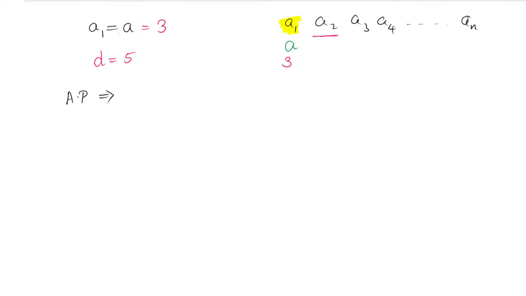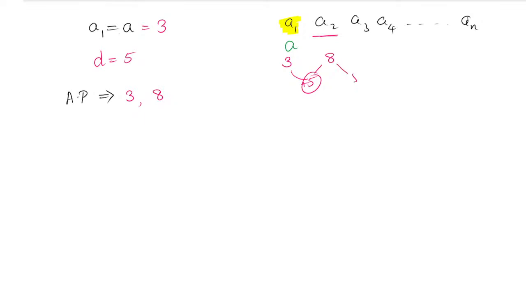The first is 3, yes. The first will be 3 because it is important, the 3 will be there. Yes, very important, 3. The second one will be 5 more, because the second term and the first term have a difference of how much? 5, that is plus 5. So the next term will be 5 more, that is 8.